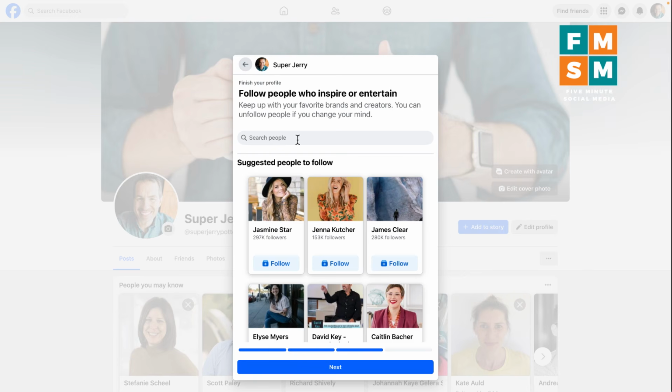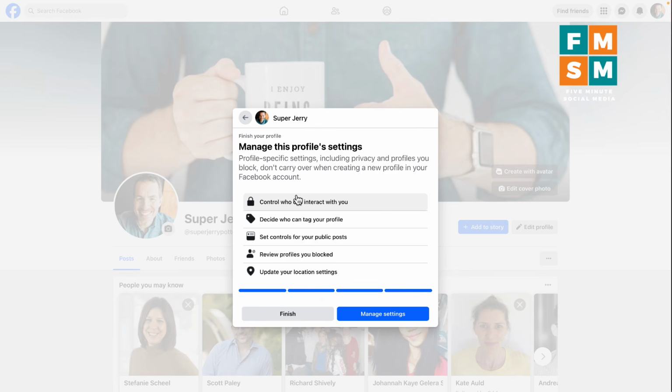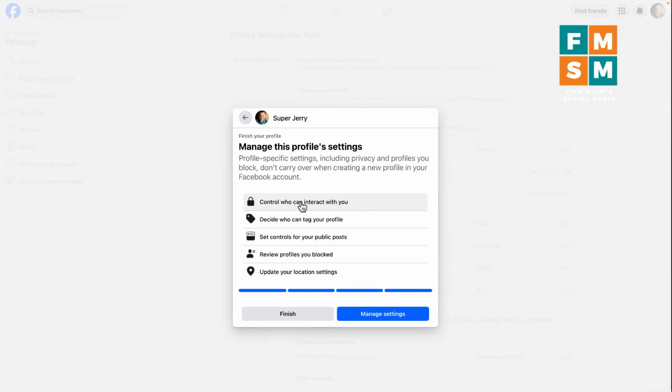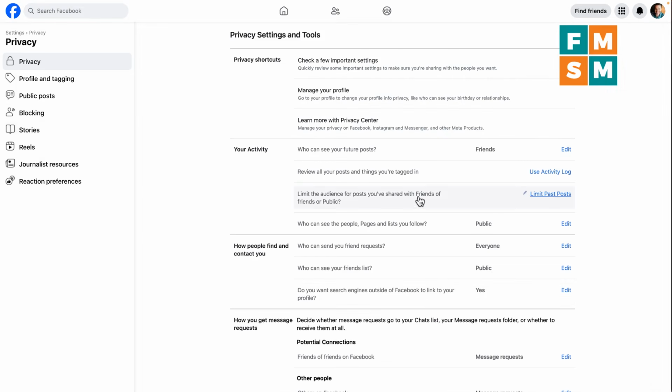So if you were building this profile for a certain industry, for example, this is where you could type in and find some people to follow. You can, of course, always do this later. And now these are the settings that are separate from your original profile. So you can click on these and decide how you want these to be set up. And when you're all done, hit finish. And again, here are all the settings if you really want to go through and be detailed with them.